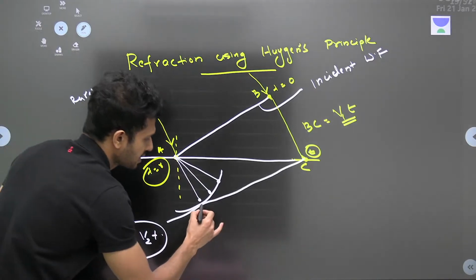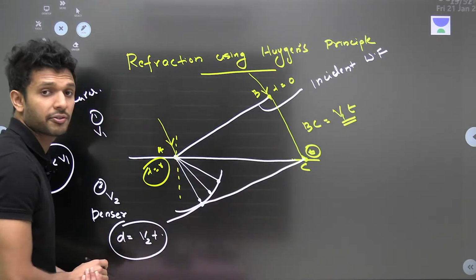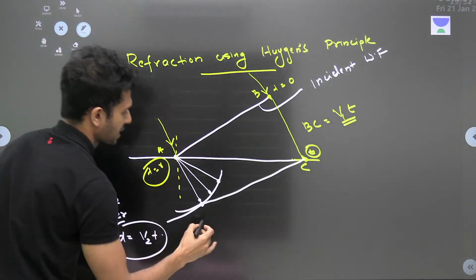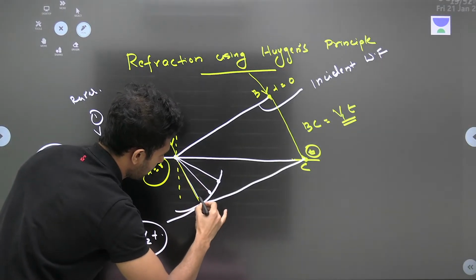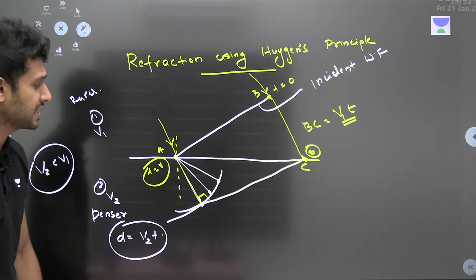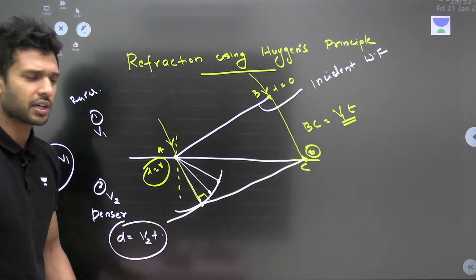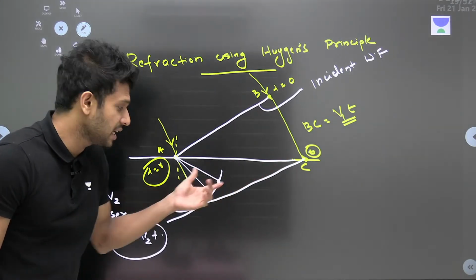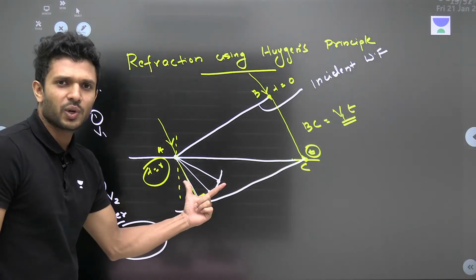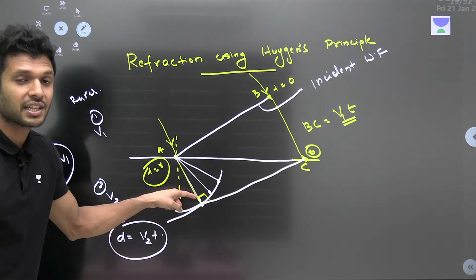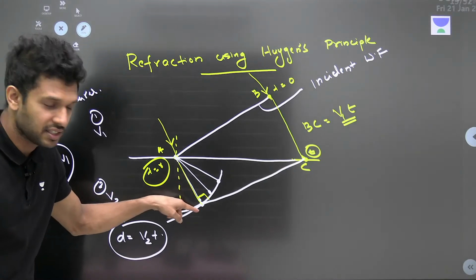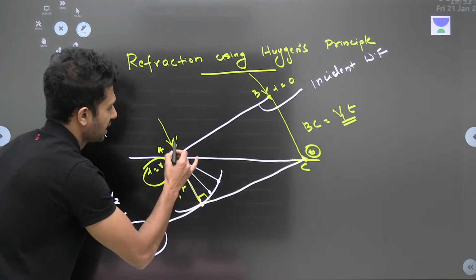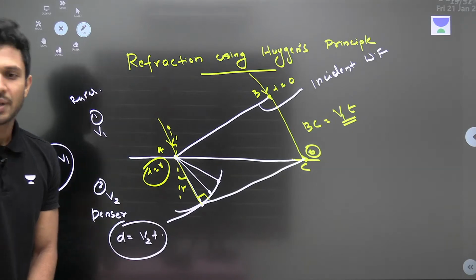Why tangent? Because at this point, wherever this refracted wavefront is making a tangent, देख ले, this particular ray of light is making an angle of 90 degrees with the refracted wavefront, because the ray of light has to make 90 degrees with the wavefront, then only the conditions will be satisfied, right? So we can get to know that it is at this particular point the final refracted ray of light is reaching. So this is our refracted ray of light, and this is the angle of refraction, and this is the angle of incidence. अब समझ में आ गया?